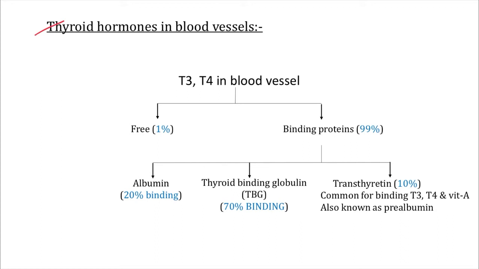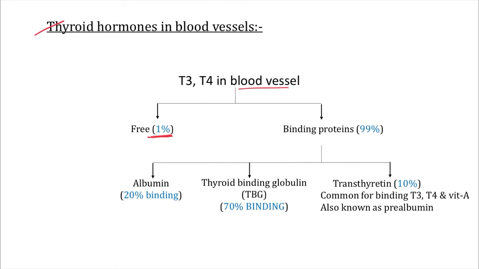So now the hormone in the form of T3 and T4 is in our blood, but only 1% of this hormone is in free form. What does free form mean? Only the 1% of hormone which is in free form is the active form of hormone, right?